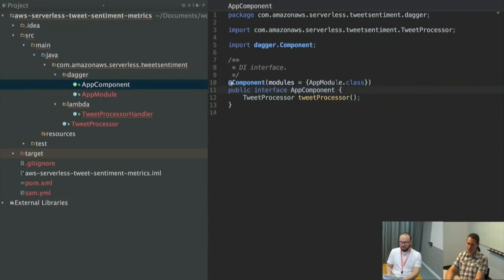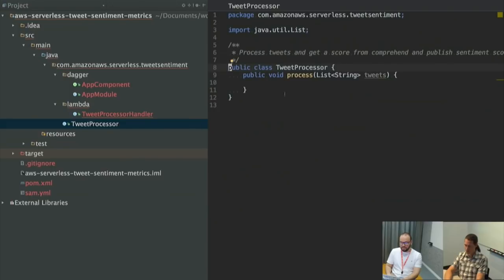You'll notice this component annotation takes a list of modules. So if you need to structure your Dagger files out into more modules, you can absolutely do that with Dagger. All right, let's get into our core code here.